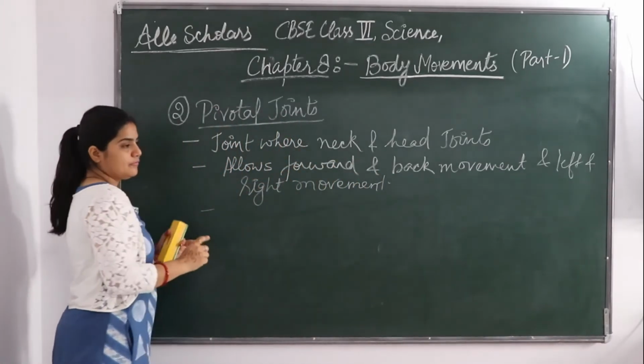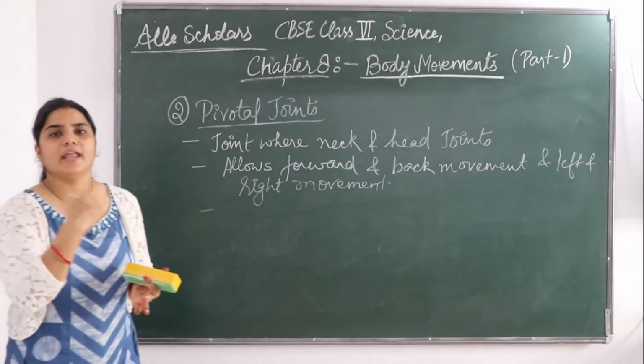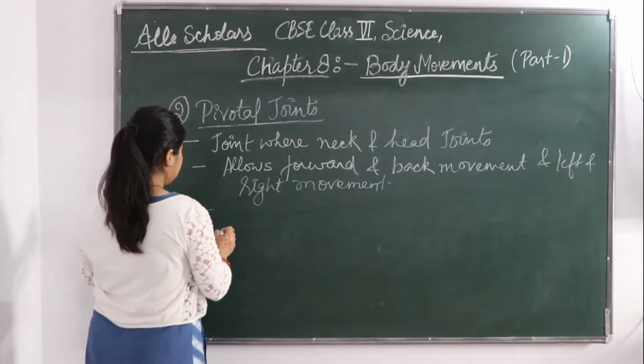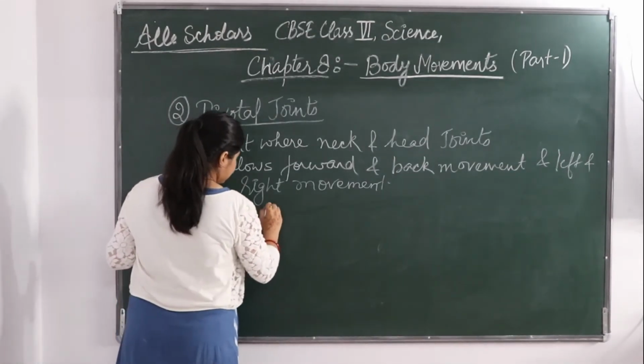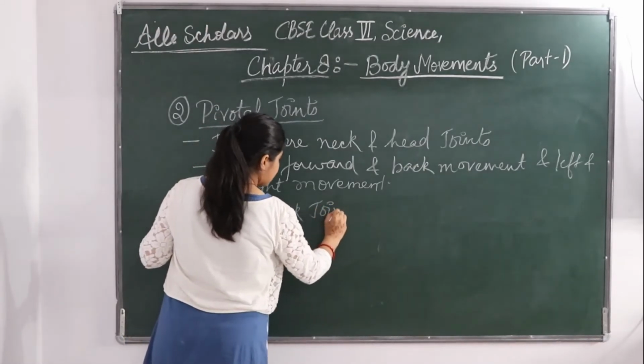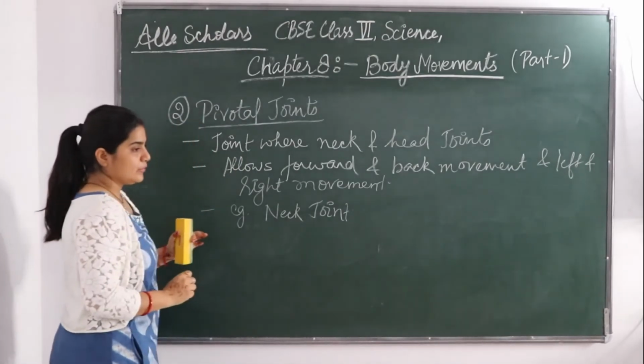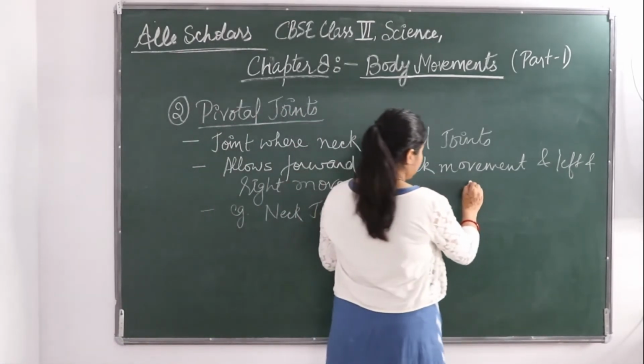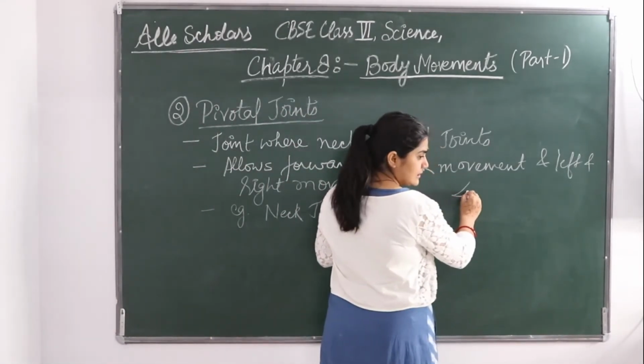Okay, so if we talk about the example, our neck joint is one of the examples. Example is neck joint.